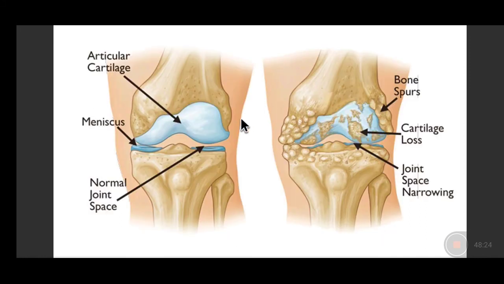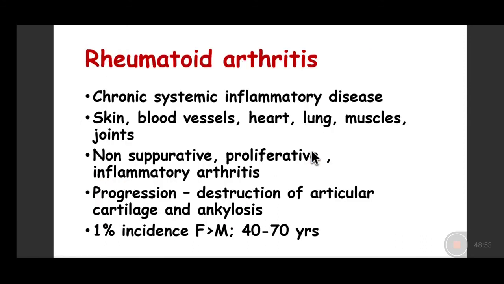So the patient normally should be having a smooth hyaline cartilage, articular cartilage, and an abundant amount of fluid which will give you the lubrication. What is happening over here is not only the joint space has decreased, there is loss of the cartilage, but the bony spurs have been formed. So these bony spurs can be easily visualized on the x-rays also. A decrease in the joint space can be seen and you can make a diagnosis by looking at these.